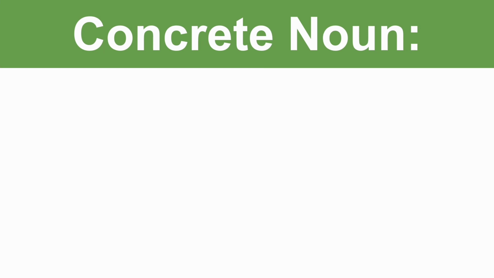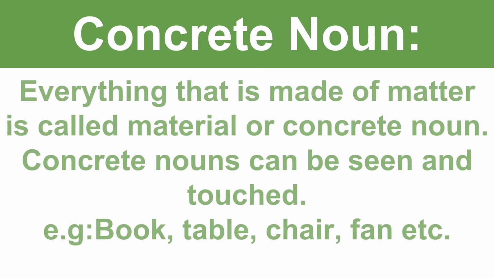In our previous video, we talked about three kinds of noun that are common noun, proper noun, and collective noun. Today we are going to discuss two more kinds of noun that are concrete noun and abstract noun. Let us first start with concrete noun.